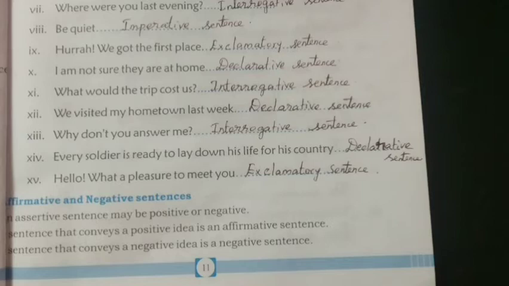Then 15th one, hello, what a pleasure to meet you. Here in this sentence there is an exclamatory form. So this is exclamatory sentence.